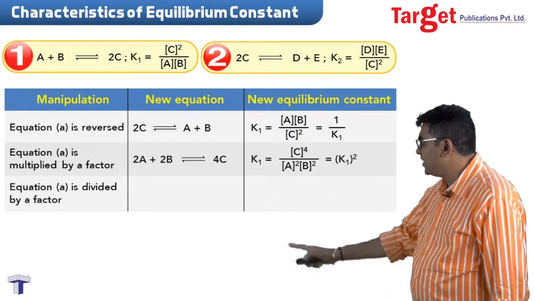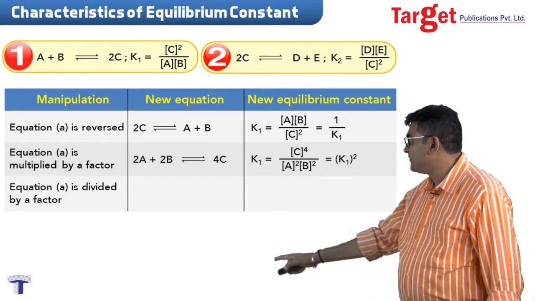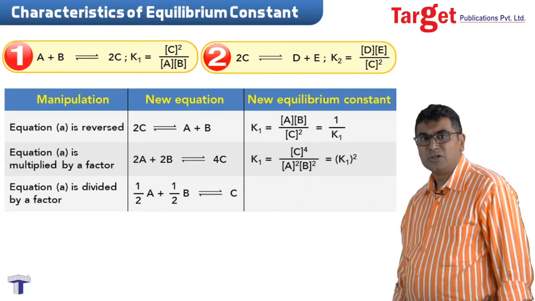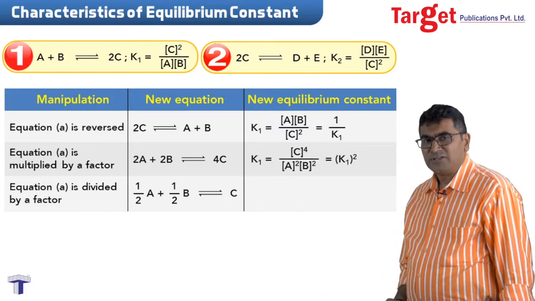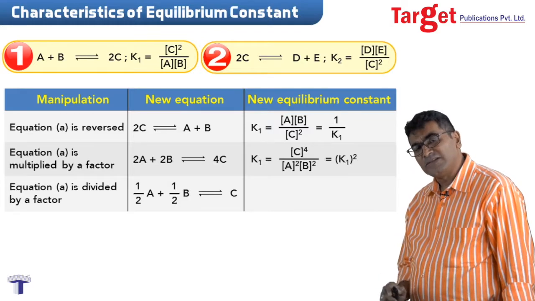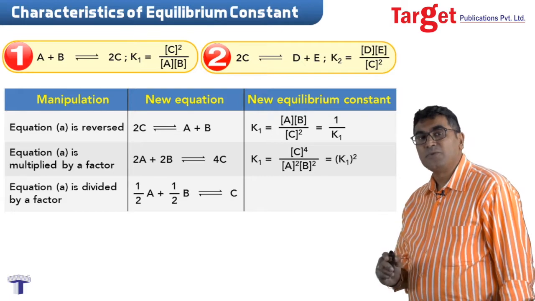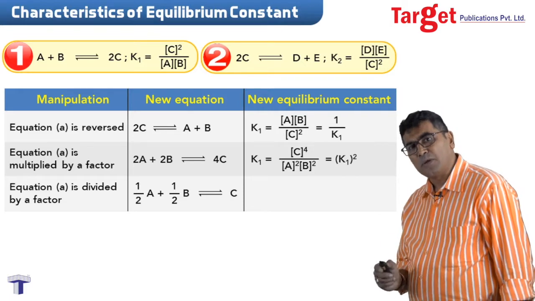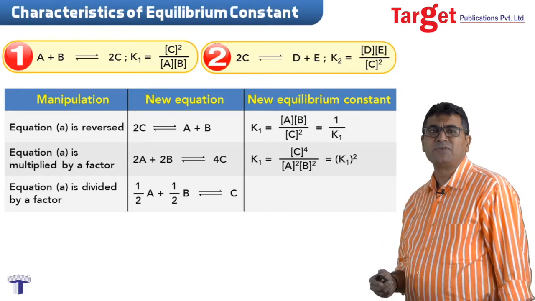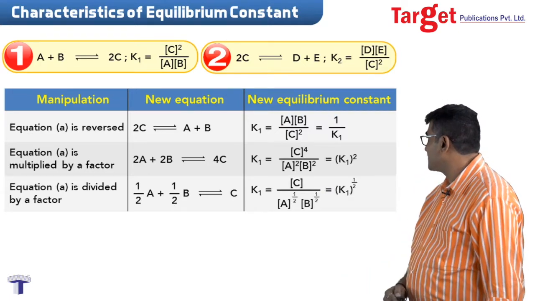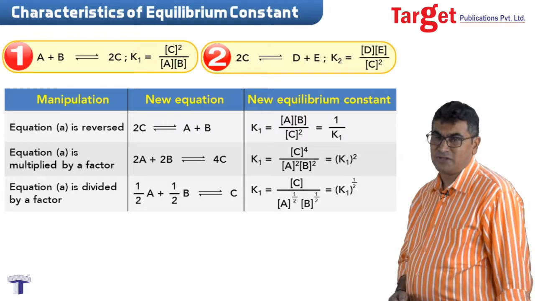Suppose we divide this equation by 2, that is, we are multiplying it with half. The way in which in the earlier case when we multiplied with 2, it was raised to 2, this time it will be raised to 1 upon 2. If I would have divided this with 4, it will be raised to 1 upon 4. The new equilibrium constant will be the square root of the earlier.